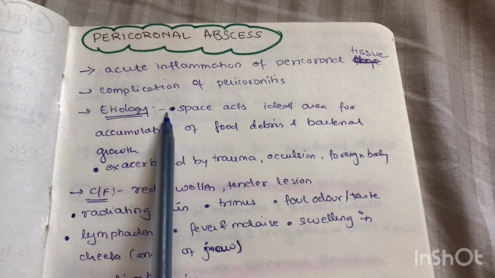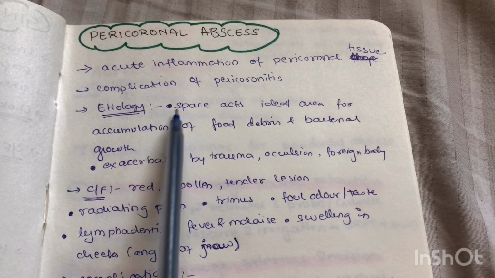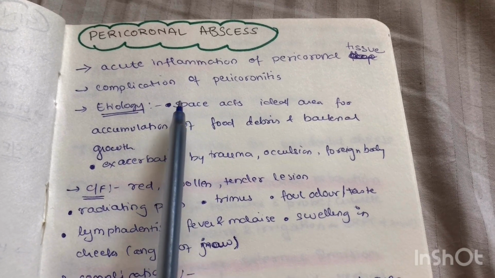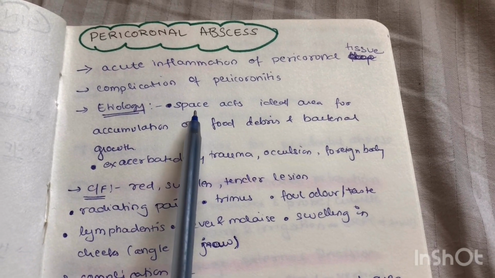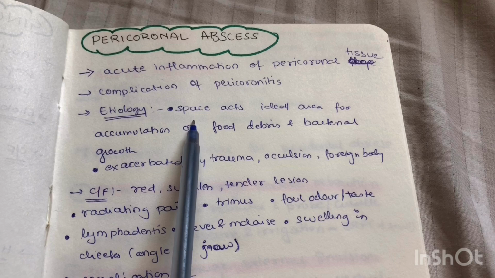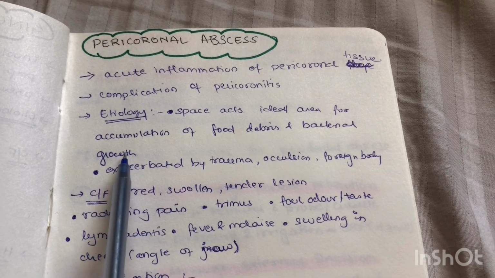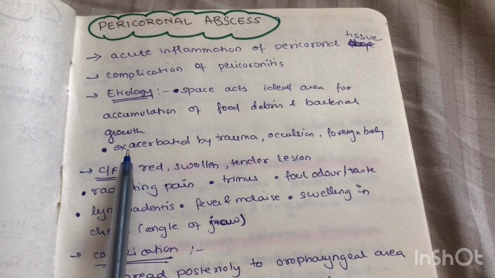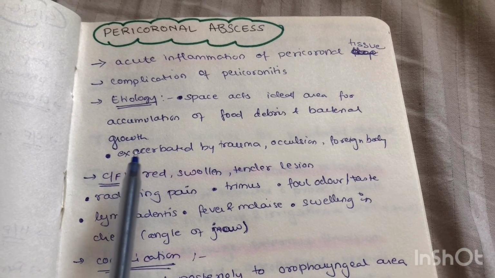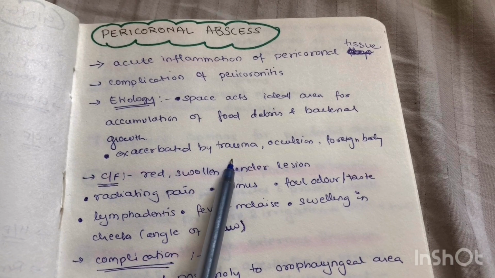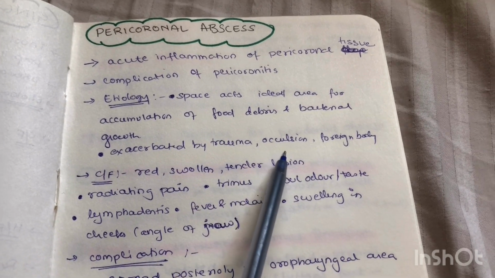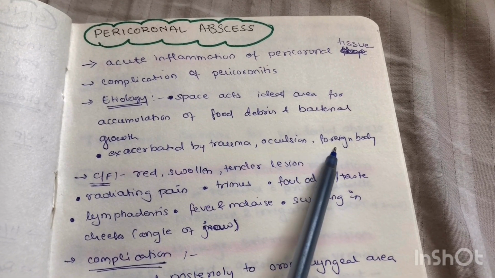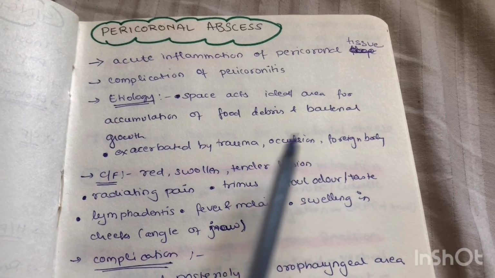Etiology: there is a space created below the flap of tissue which is covering the partially erupted tooth. This flap of tissue is also called the operculum. This space acts as an ideal area for accumulation of food debris and bacterial growth. Also, the tissue inflammation is exacerbated by trauma caused by an external factor, or by occlusion, or by a foreign body.